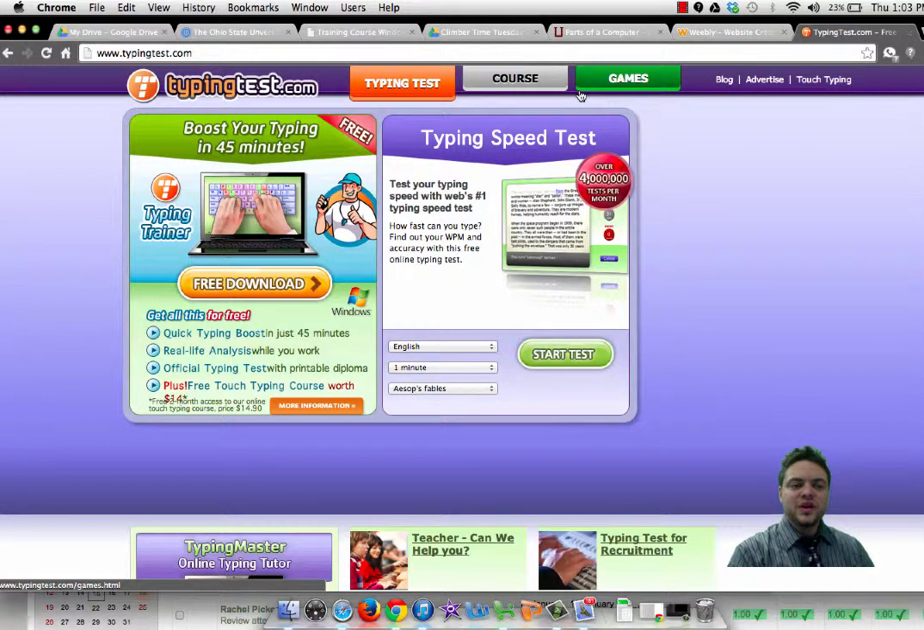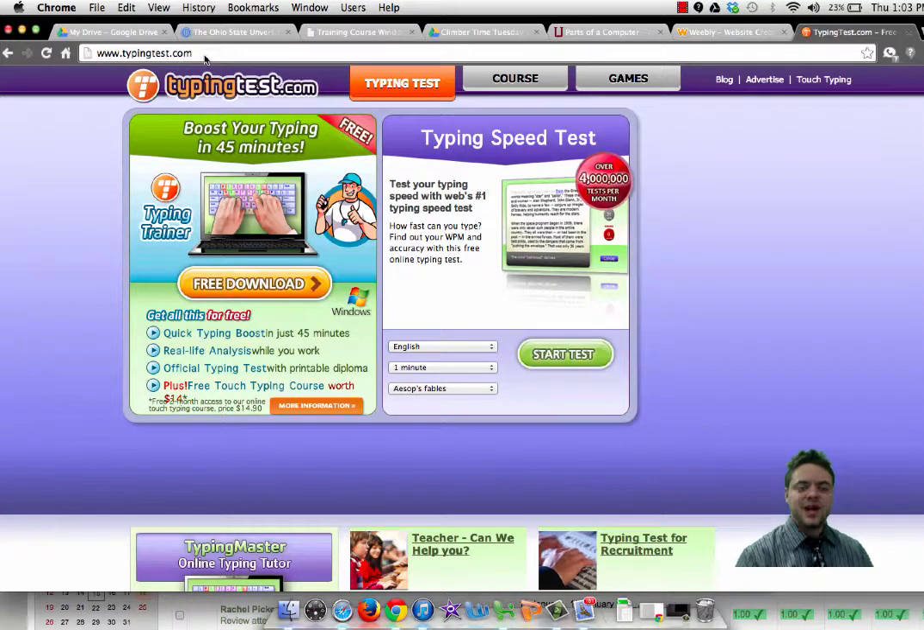What I would like you to do today is to get a baseline of your typing abilities. So we're going to go to typingtest.com. On typingtest.com, I would like you to go ahead and take this pre-test a couple different times, at least 3 separate times, in English for 1 minute, using Aesop's Fables, and we're going to click Start.